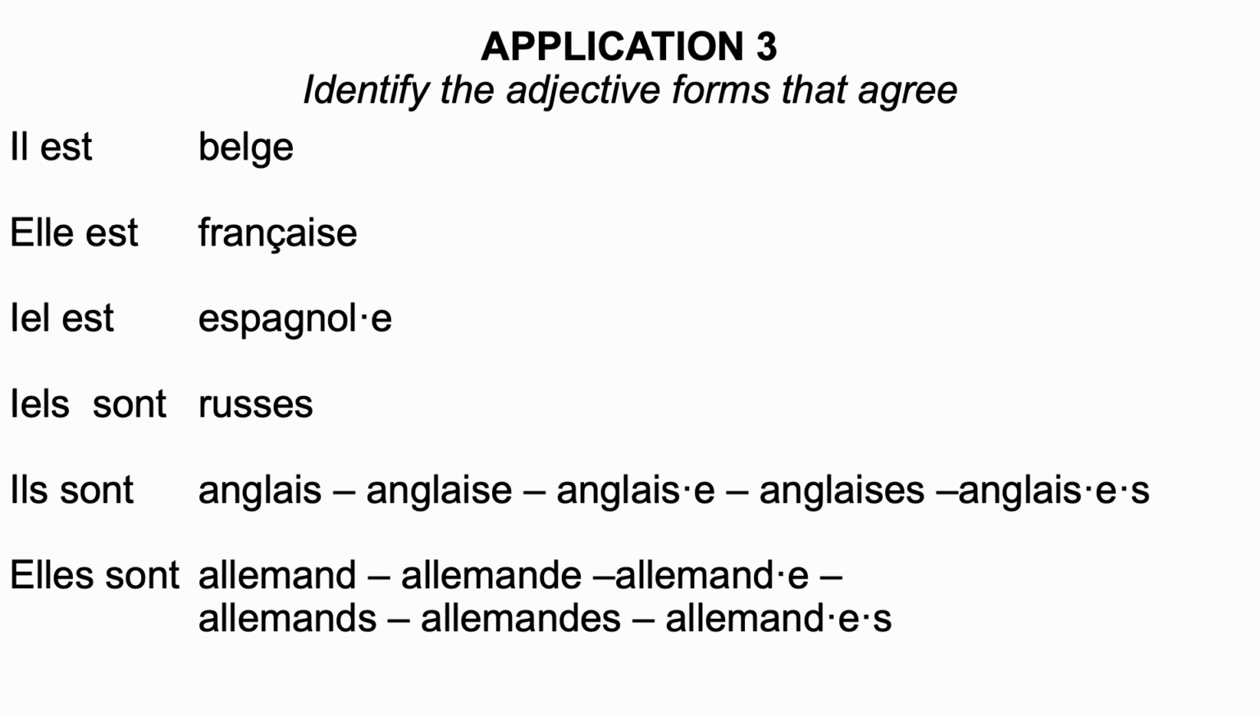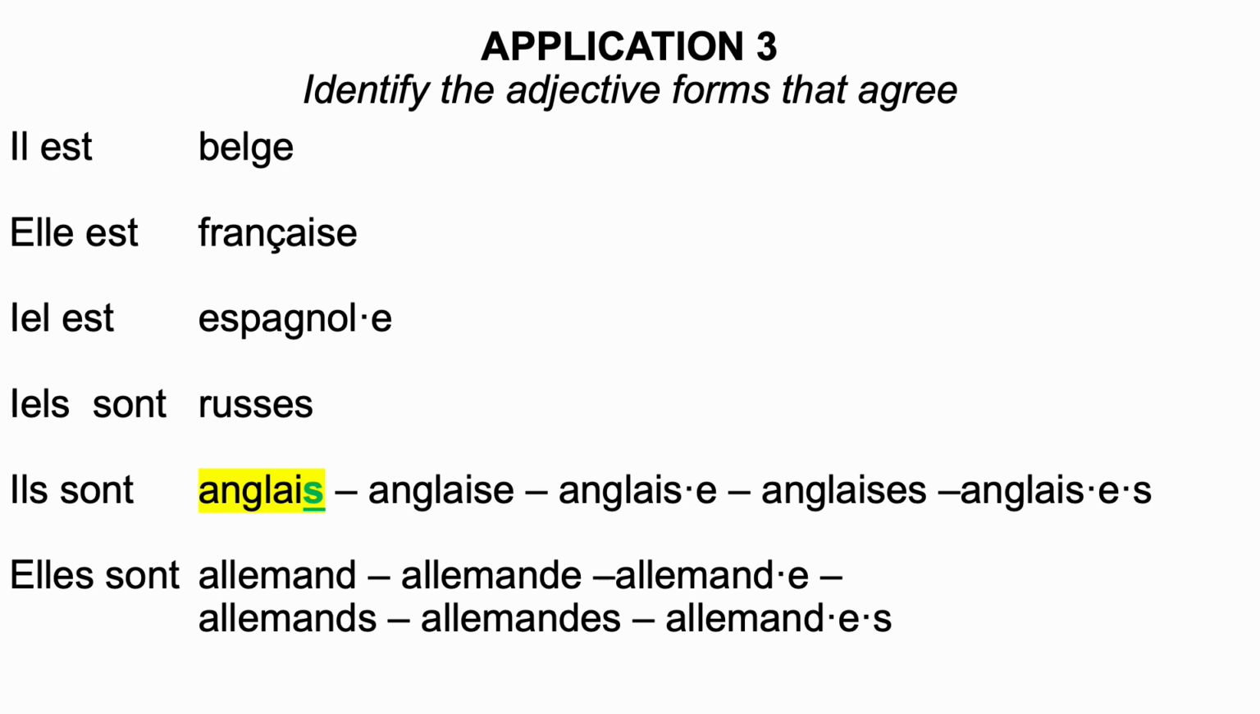Ils sont. Il is masculine plural, so you need to find the masculine plural form, which is here anglais. So anglais ends with an S, so it's both the masculine singular form, but also the plural masculine form. You don't need to add an extra S at the end of anglais that already ends with an S in